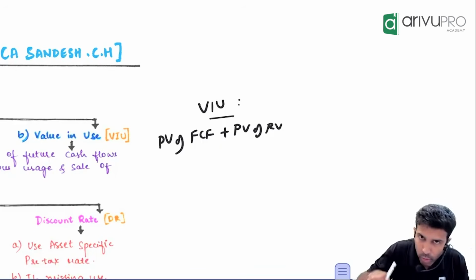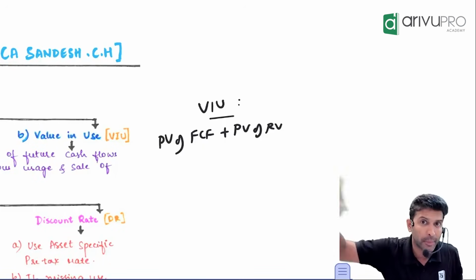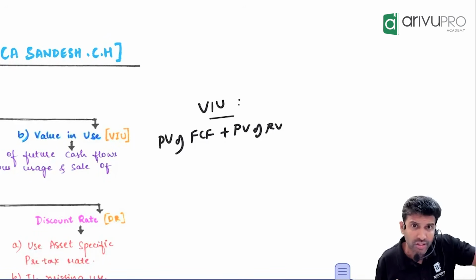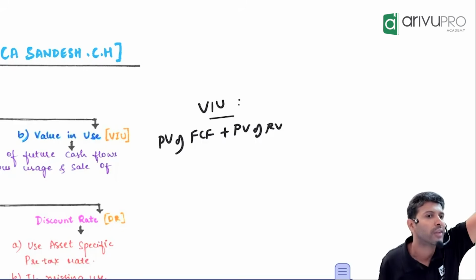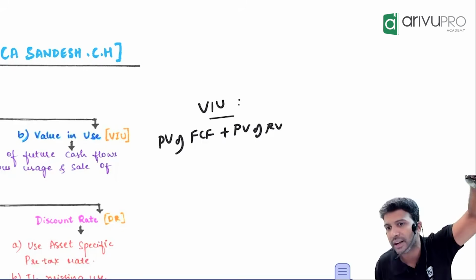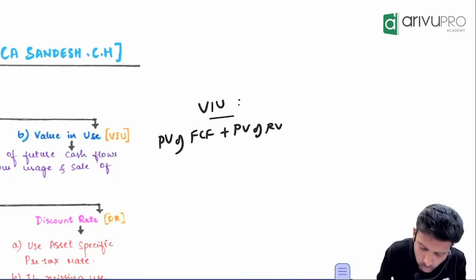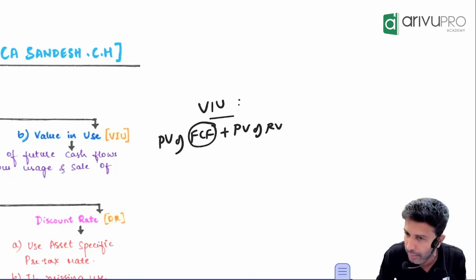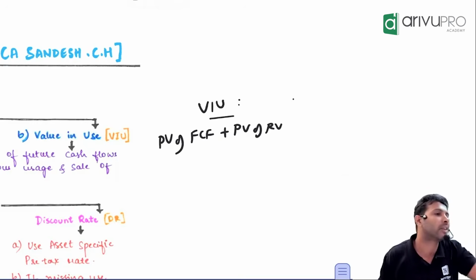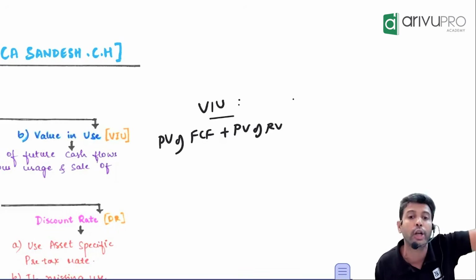The benefit I'm going to derive from this iPad is what, sir? Over a period of 5 years. That means benefit, is it on today's terminology or future value? Future. Because benefit I'm going to get over a period of 5 years, correct? But I am doing the impairment check after 5 years or today? Today. Hence, whatever future benefits you are getting from that asset, find out what of that? Present value. Because you are not doing impairment check later on, you are doing it today.